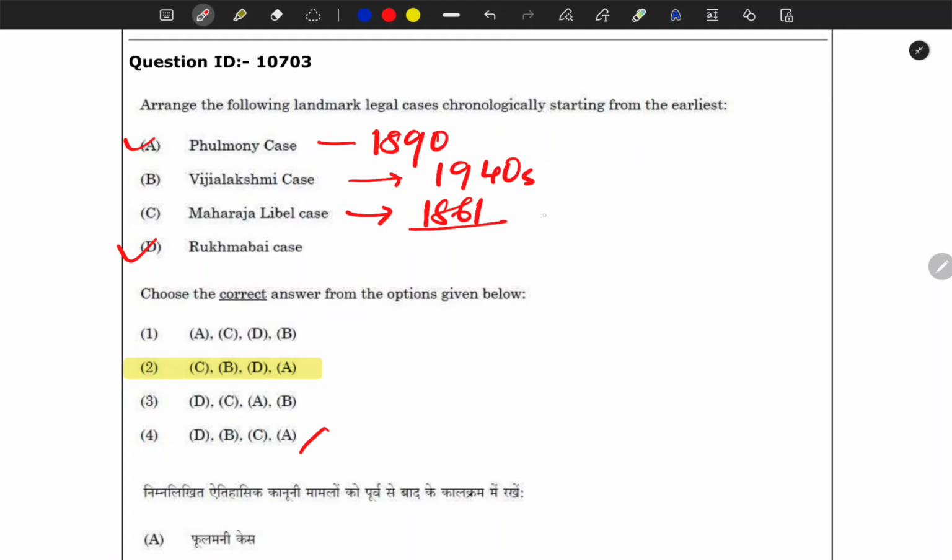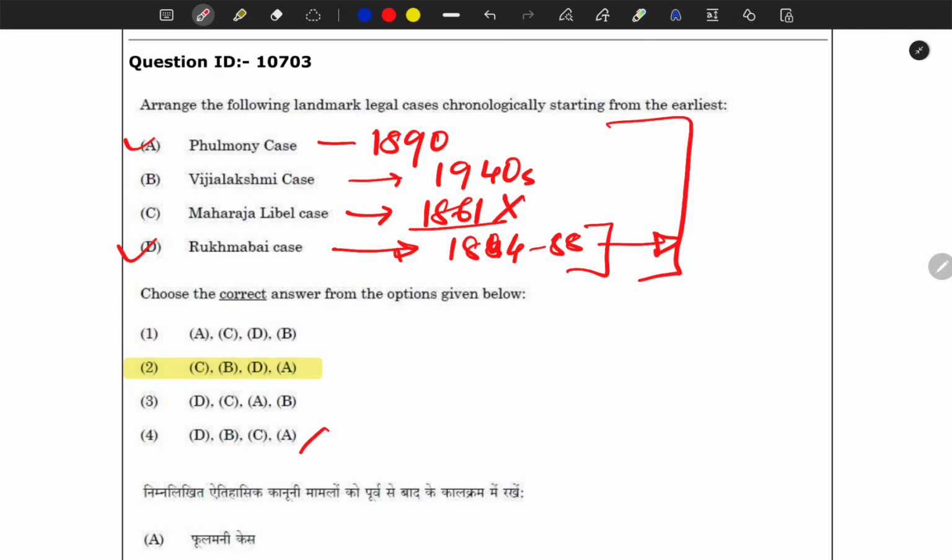So this was the defamation case, and we are not going into that detail of how it related to. Again, this was the famous 1884 to 88 case, when a lot of dramatic turns were taken. So we are well aware of this Rukmabai case, and except for this, these three are related to conjugal rights and especially women's issues.